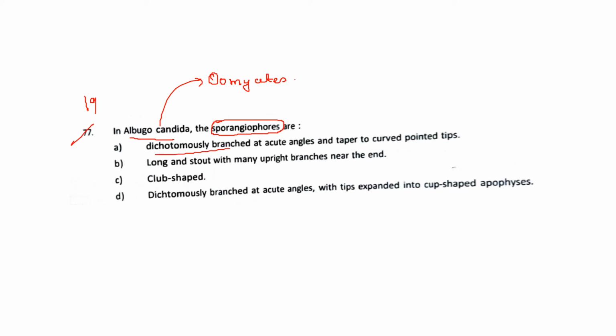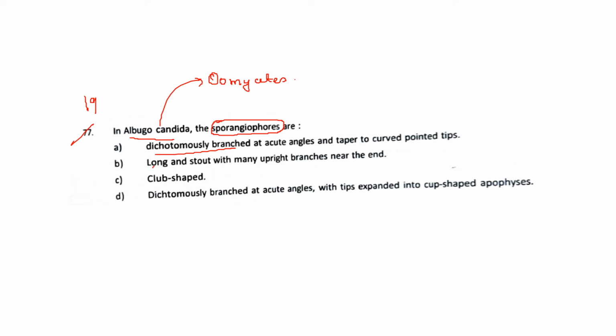Is it dichotomously branched at acute angles and tapering to curved pointed tips? Is it long and stout with many upright branches, club shaped, and last one dichotomously branched at acute angles with tips expanded into cup-shaped apophysis?